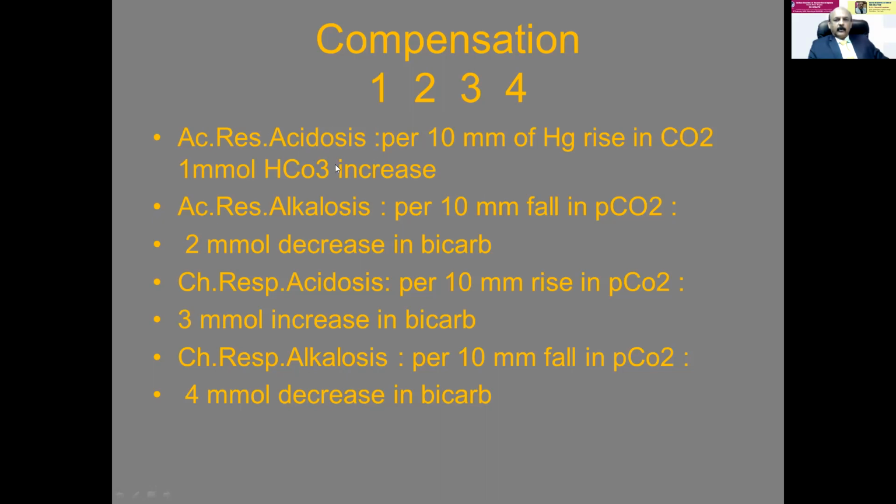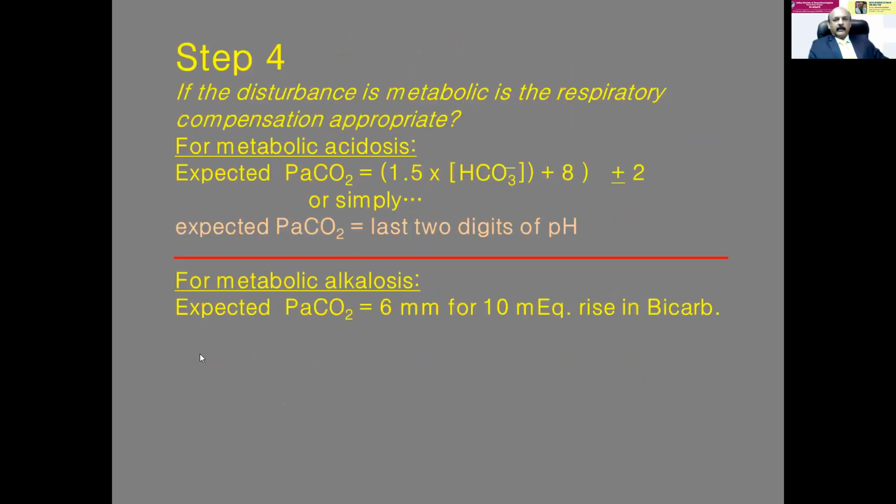And once it is acidosis, you know carbon dioxide is increasing. So put 10 mmHg carbon dioxide rise, then this 1 comes. Same way, alkalosis 10 mmHg fall, then 2 comes. Chronic respiratory acidosis, rise in PCO2, 3 comes, 4 comes. So it is 1, 2, 3, 4. Here it is acute, acute, then chronic, chronic. So you can easily remember with this.